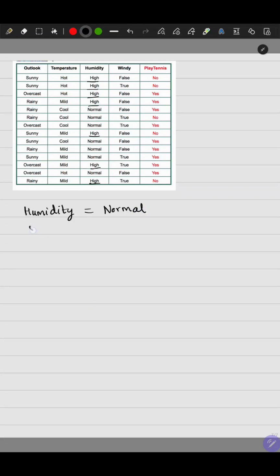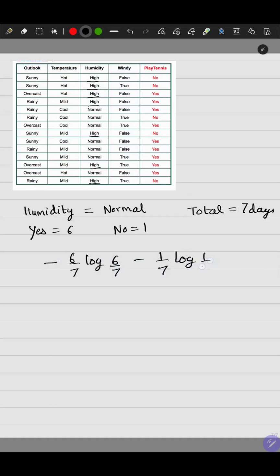If you actually pause the video and measure, you will find that the humidity is normal and the person goes out to play tennis on 6 days and does not go out to play tennis on one of the days. Total number of days where the humidity is normal is 7 days. So probability is 6 by 7 multiplied by log 6 by 7, minus 1 by 7 log 1 by 7, and this is the entropy of the partition where humidity is equal to normal. Calculate this value and this comes out to be 0.592.